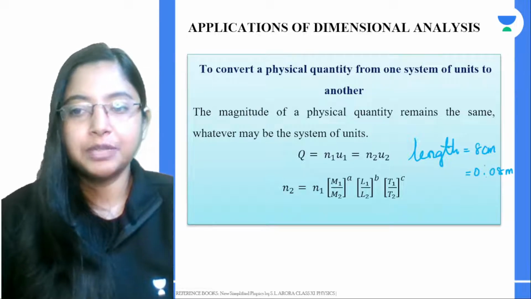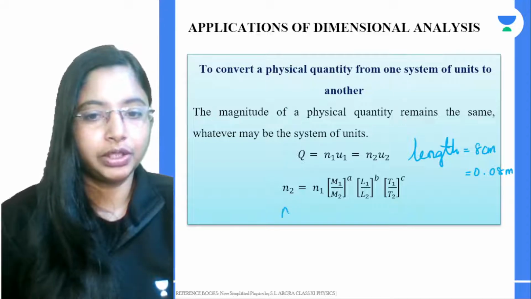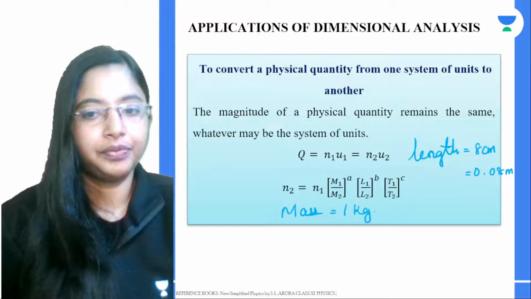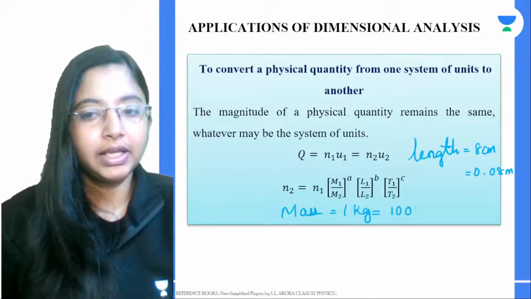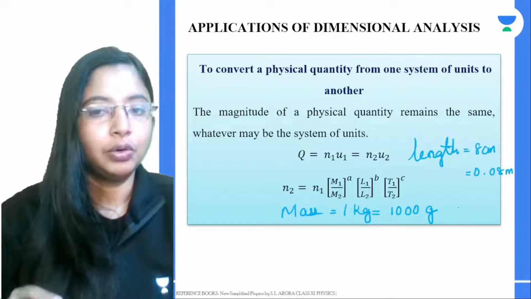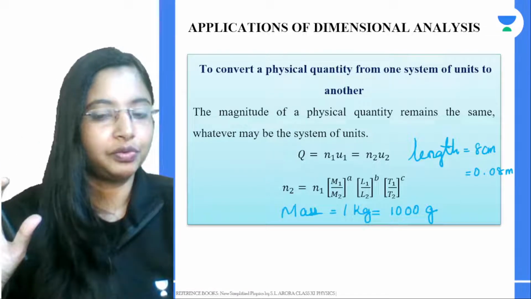So here you can express it in two different units. Similarly, let's take the mass of a particular quantity, say around 1 kg. 1 kg is nothing but 1000 grams. One thing you can see is that the magnitude of a physical quantity remains the same whatever the system of unit.